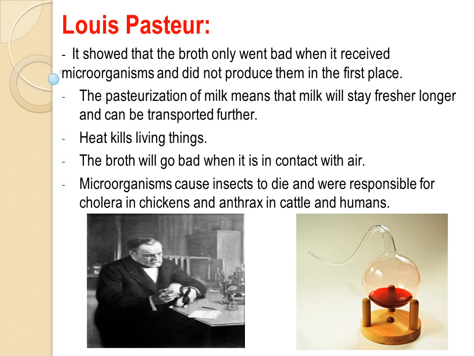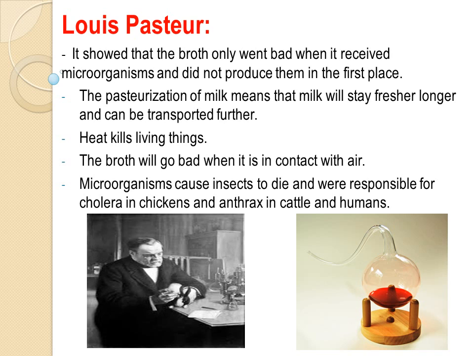So it didn't produce it itself. No, it received it from the air. The pasteurization of milk means that milk will stay fresher longer and can be transported further. This is one of the things that Louis Pasteur told us about. And heat kills living things, and the broth will go bad when it is in contact with air.